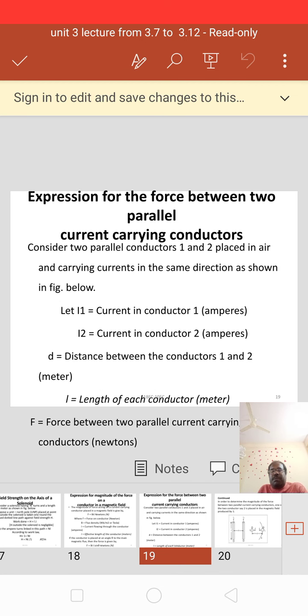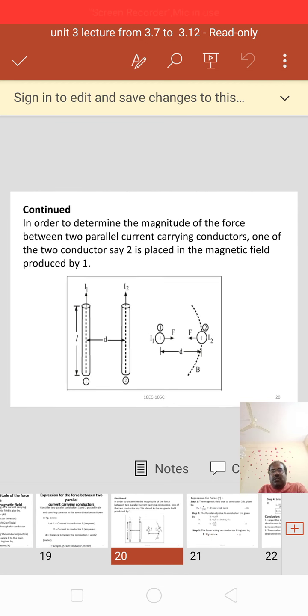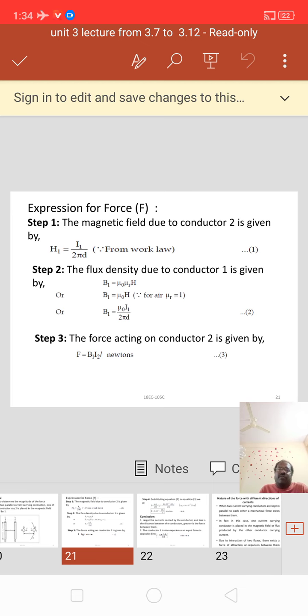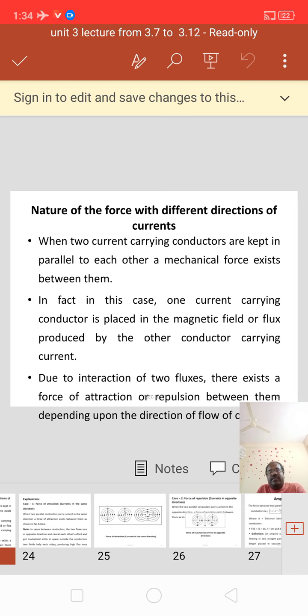Next, expression for the force between two parallel current carrying conductors. Next, we derive the expression for force between the two parallel current carrying conductors also. Next, we have determined the nature of force with different directions of currents.